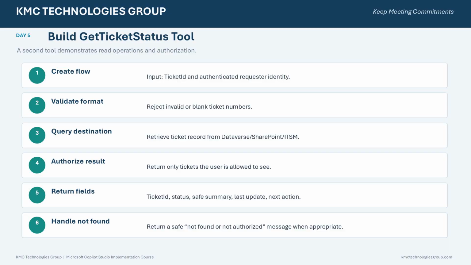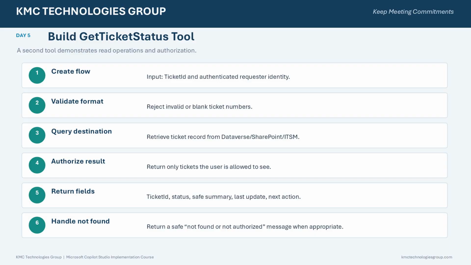Now let's build a second tool to demonstrate a read operation. Create a GetTicket status flow. Its inputs should include the ticket ID and the authenticated requester identity. First, validate the ticket number format. Then query the destination system.